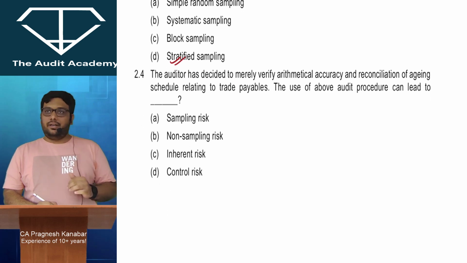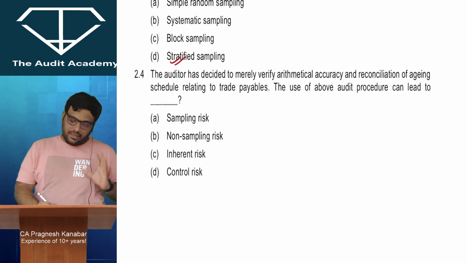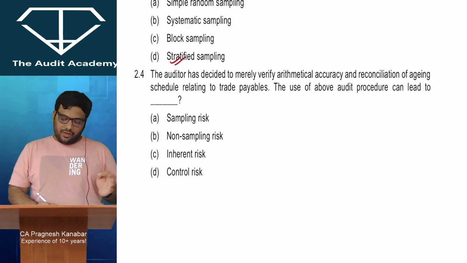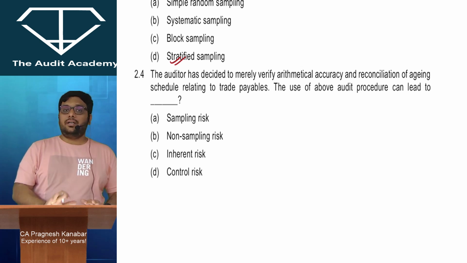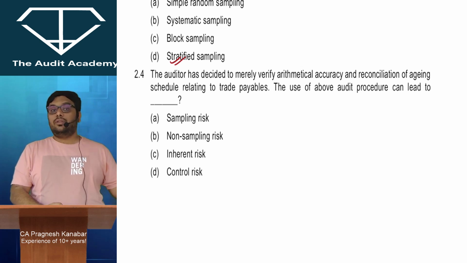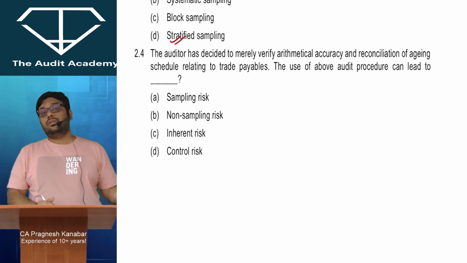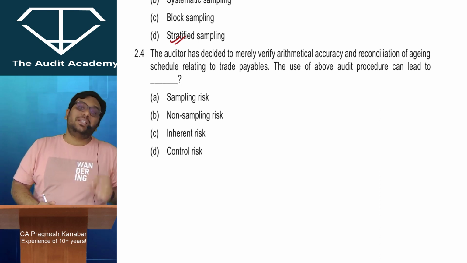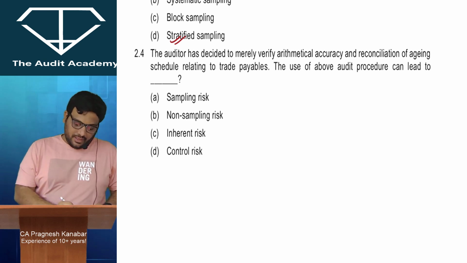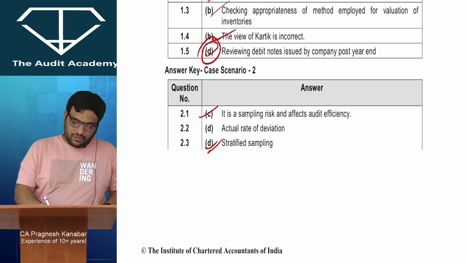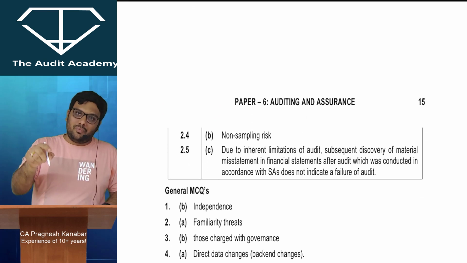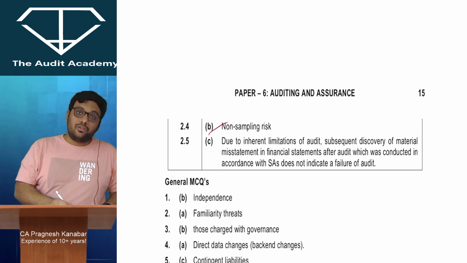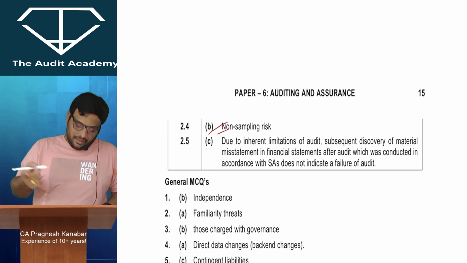Auditor has decided to merely verify arithmetical accuracy and reconciliation of aging schedule to the trade payables. The use of above audit procedure can lead to, see, let me tell you, he may not end up finding out the correct misstatements over there. Alright, so he is actually increasing his risk over there. But this is not a problem that his sample is not proper. This is some other problem. Alright, so it is non-sampling risk over here. When your sample is not proper, that is sampling risk. Your sample is proper, but because of some other reasons, if you derive wrong conclusions, then that is non-sampling risk.